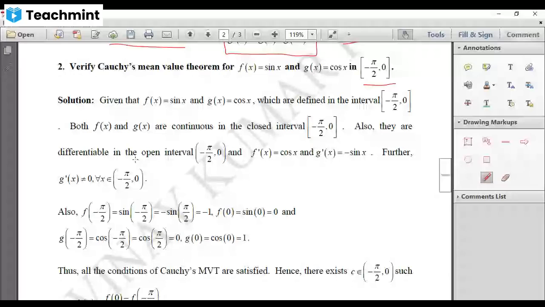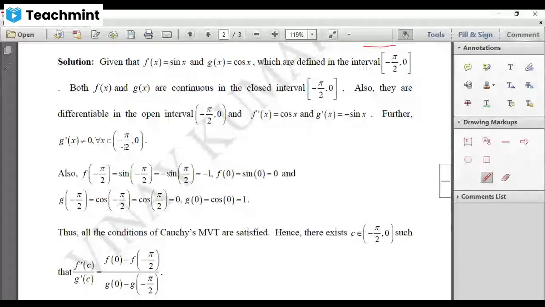Therefore, what is the derivative of f of x? Derivative of sin x is cos x. Derivative of cos x is minus sin x. Further, you should note that when you give x a value in between minus pi by 2 to 0, your g dash of x will never be equal to 0. Remember, you are giving value for x after minus pi by 2 and before 0.